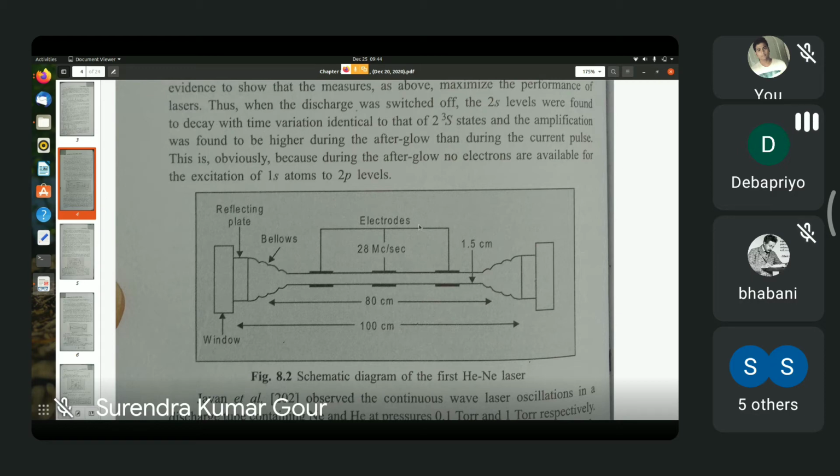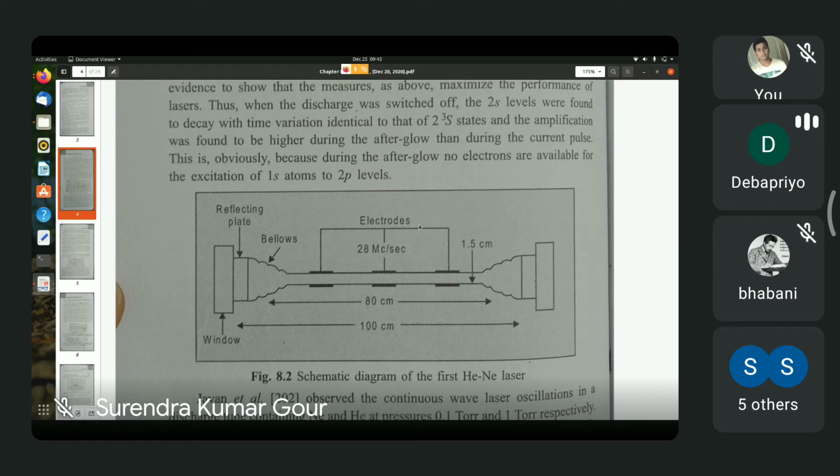There are 3 electrodes, as you can see. The central one is attached to a source of electrical signal which had a frequency of 28 megahertz or megacycles per second. So this is a very high frequency oscillator which feeds signal to the central electrode as well as the two outlying electrodes.